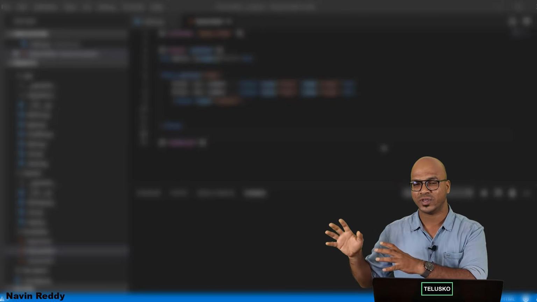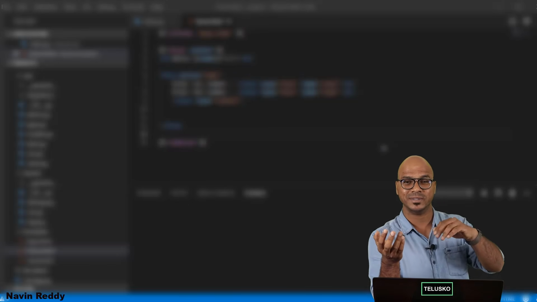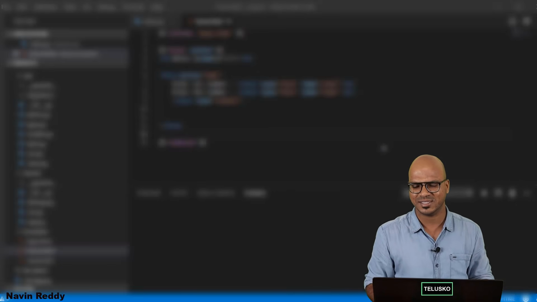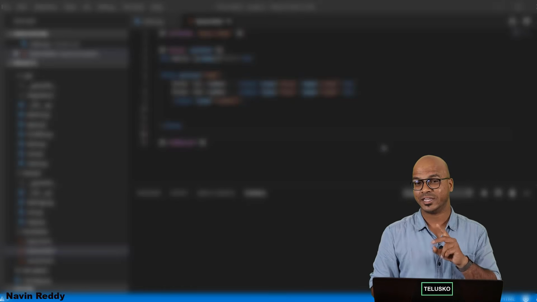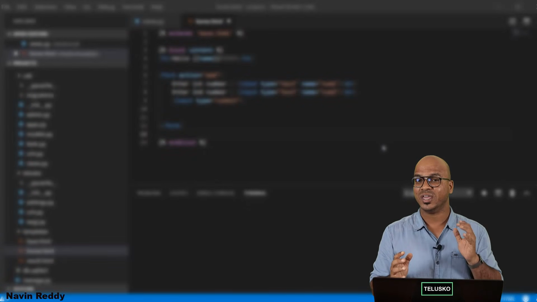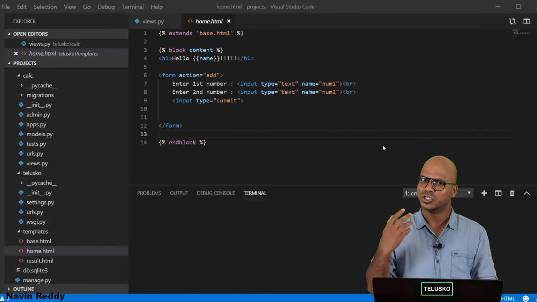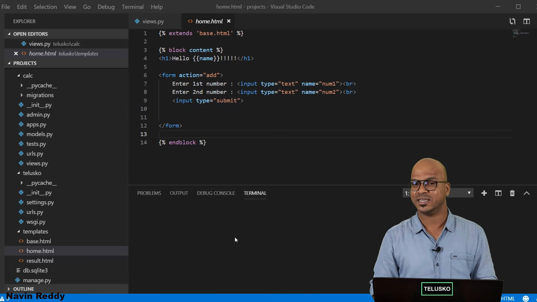Again, we have another two, we have put and delete. Put is basically to update the resource or to update the data on the server. And then we have delete, and the name itself says it's for delete, right? But here, what we should use, get or post? Now, technically, we are sending data to the server, right? We are passing two numbers. So it should be post, right? But then unfortunately, the code which we are using here is for get.